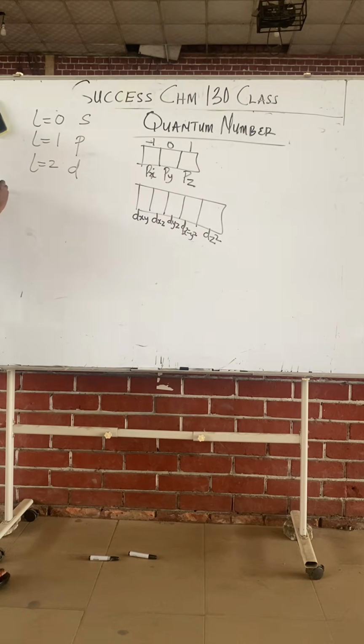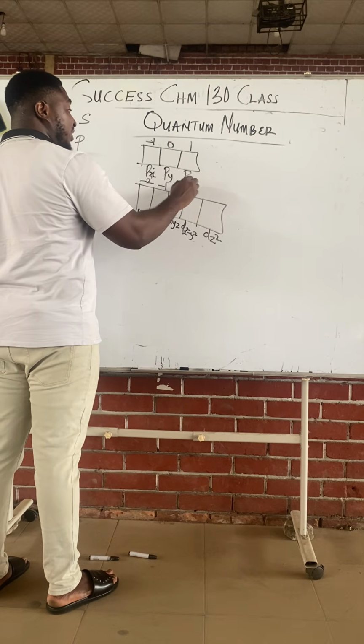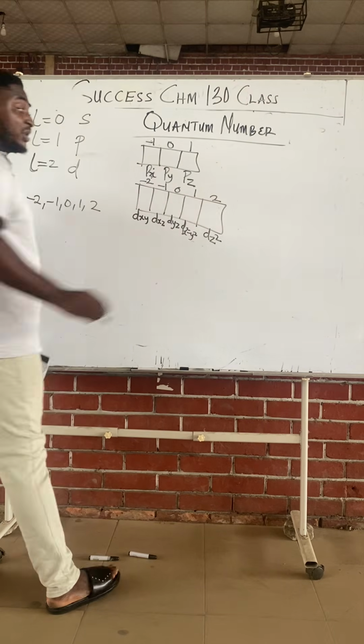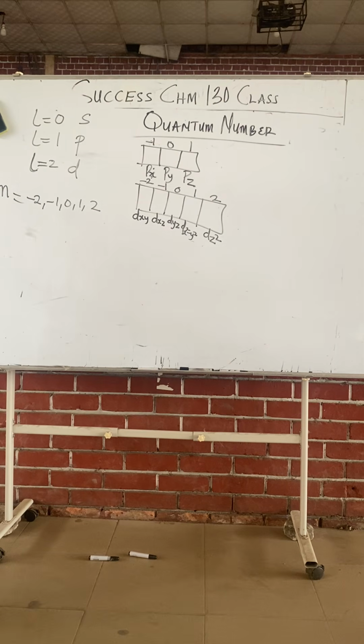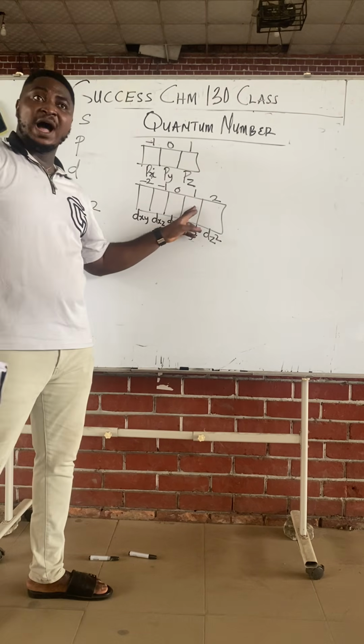Don't forget that the value of the magnetic quantum number depends on the azimuthal. When l is 2, m will be minus 2, minus 1, 0, 1, 2. This is the d block.